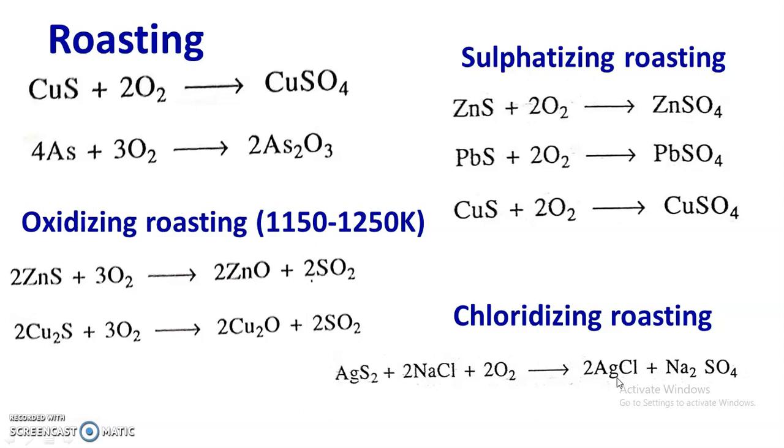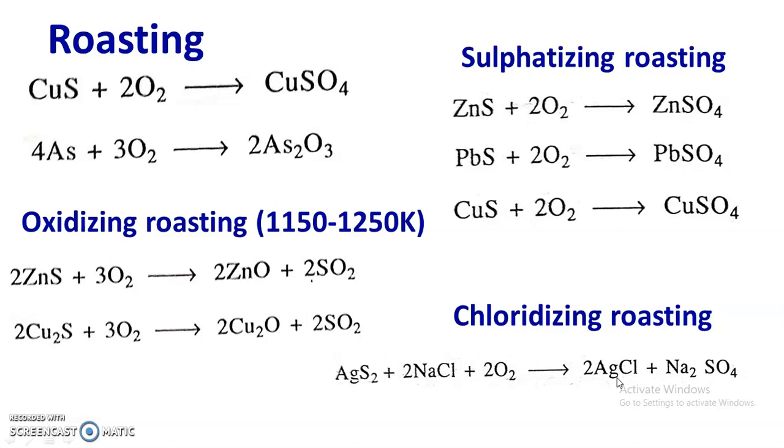The main difference between these two is that calcination is a process where ore is heated strongly below its melting point in limited supply of air or in the absence of air, whereas roasting is the process in which ore is heated below its melting point in presence of air or oxygen, and during roasting oxidation takes place, and sulfide is sometimes converted into sulfate, oxide, chloride, etc. And roasting is generally carried out for sulfide ores.